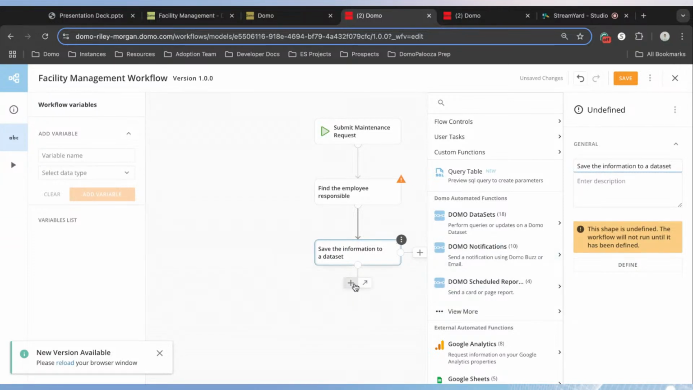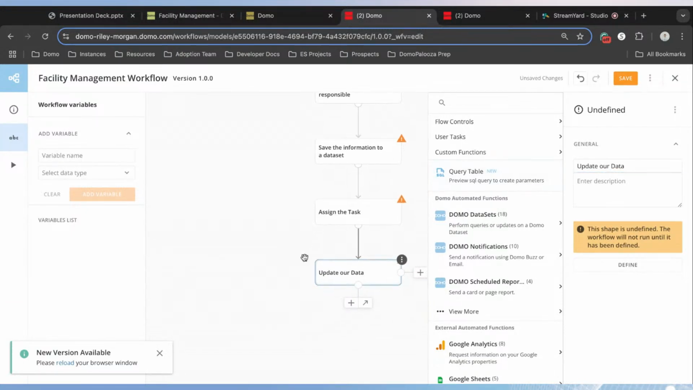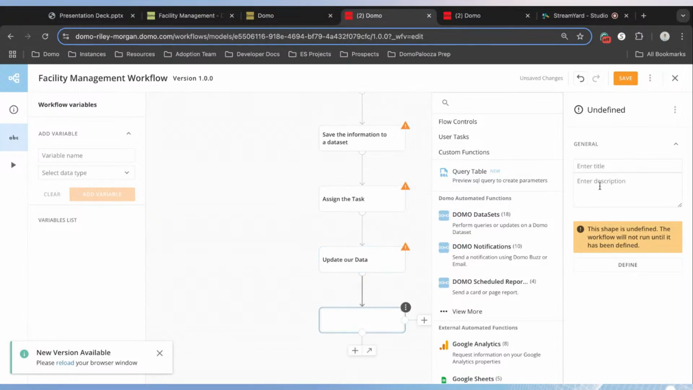After we save that information, we then want to assign the task to someone and notify them that they're responsible to complete some sort of activity. So we're going to use the next tile to assign the task. And after we assign the task, once we move on to this next step, that would mean that they have completed the task, which means that we should probably update our data. And then that task is now complete, so we can end our workflow.